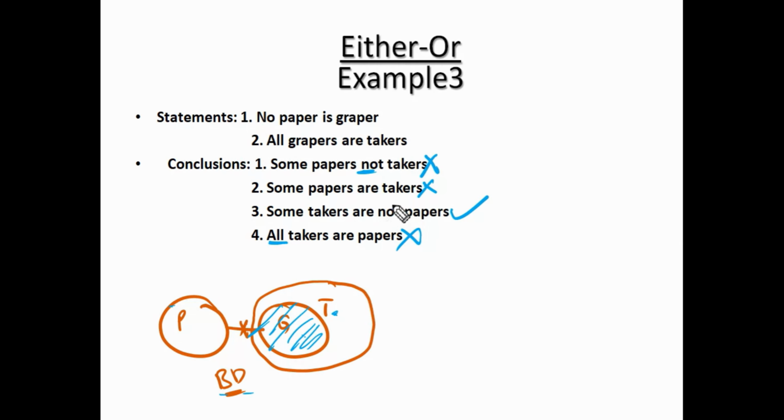Same pair of elements must be there in the same order. Papers and takers, papers and takers. Here also takers and papers. Here also takers and papers. So these two are possible for either-or, and these two are also possible for either-or.